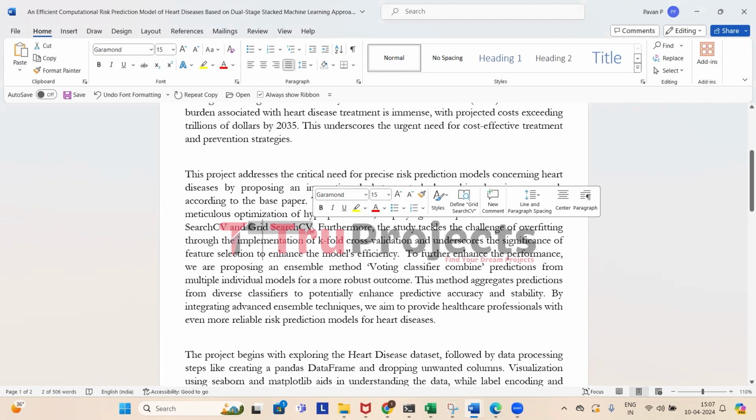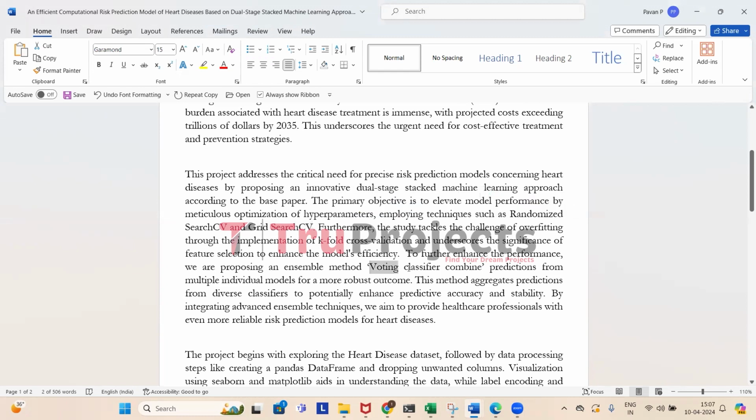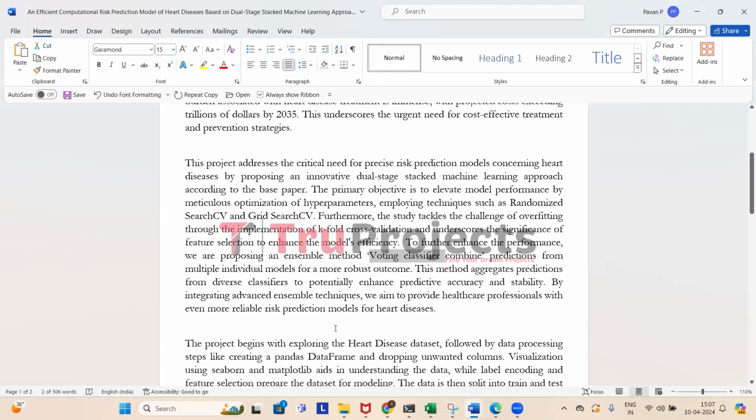Furthermore, to improve the performance, we have proposed a technique called voting classifier, which is an ensemble technique. This method combines predictions from various models for more accurate outcomes. Here in the project, we have combined bagging classifier, random forest, and decision tree. By integrating this advanced ensemble technique, we aim to provide healthcare professionals with even more reliable risk prediction models for heart diseases.